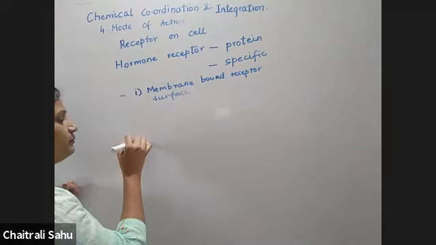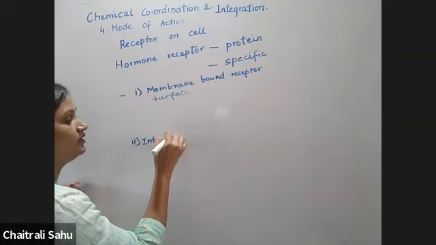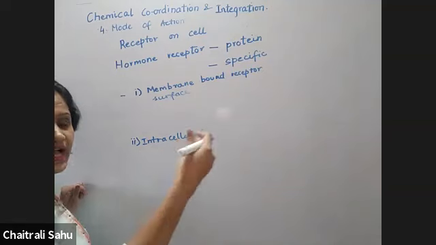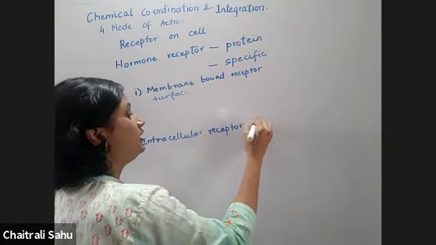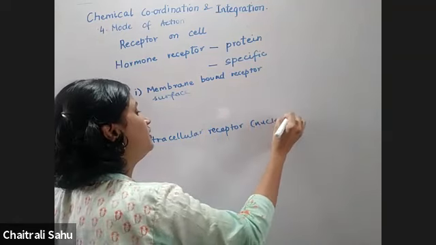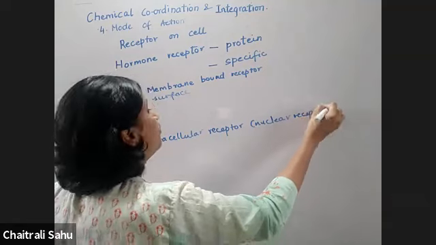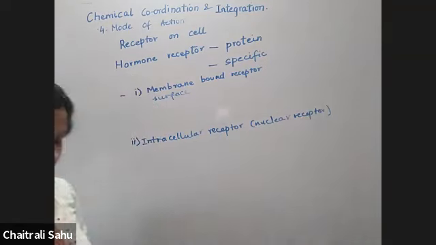And the second one, these are intracellular. देखो, the word itself is telling us it is present intracellular, inside the cell. Intracellular receptors, which is mostly nuclear receptors. They are present on the nuclear membrane. मोस्टली बोला है.